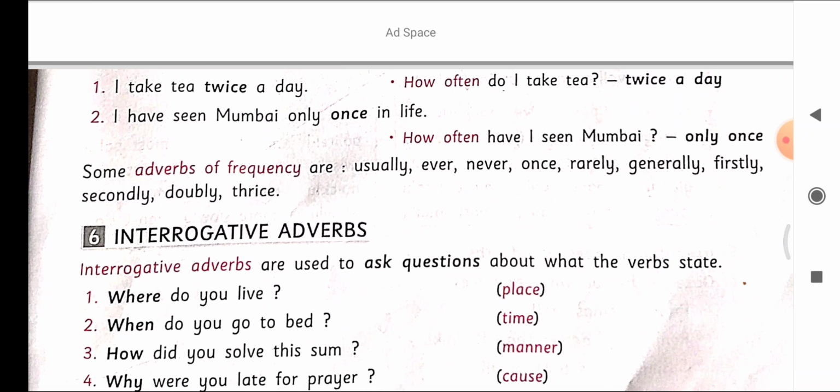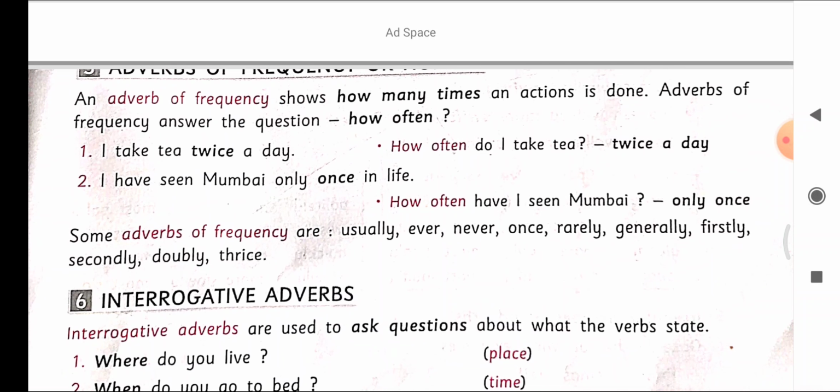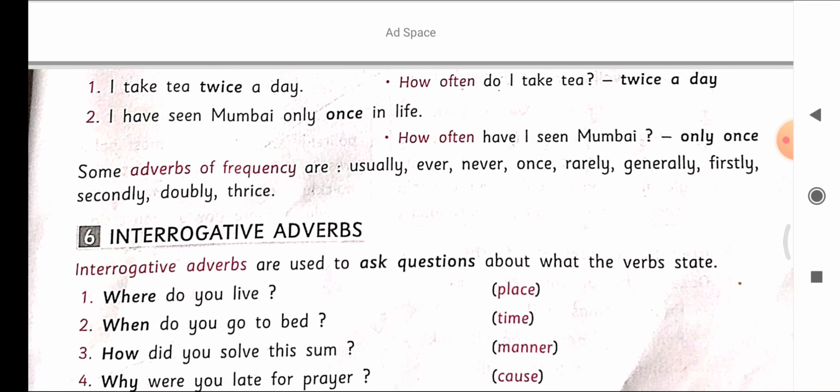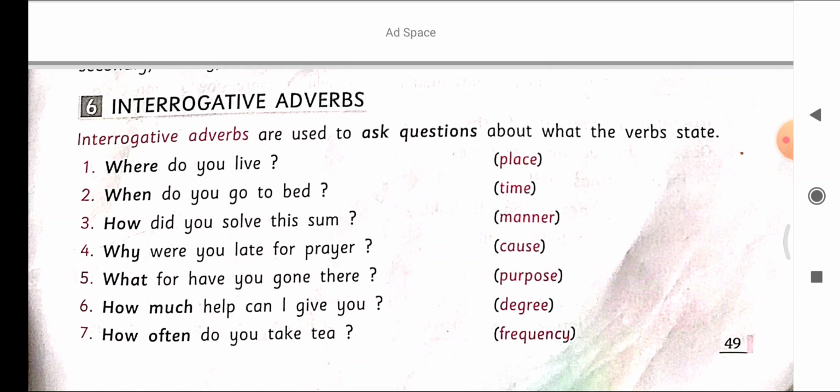Some adverbs of frequency are usually, ever, never, once, rarely, generally, firstly, secondly, doubly, and thrice. Now the last one is interrogative adverbs. Interrogative adverbs are used to ask questions about what the verb states.